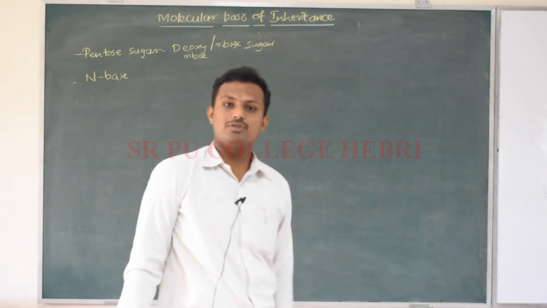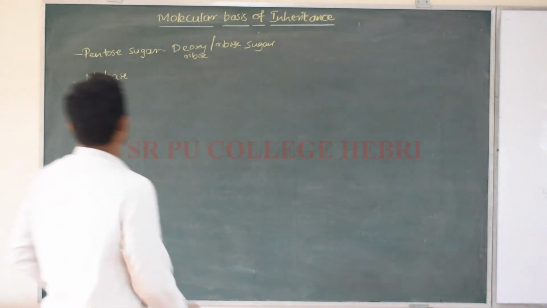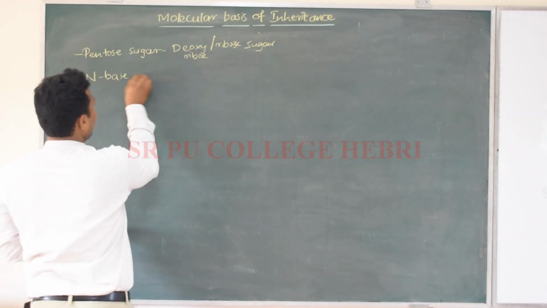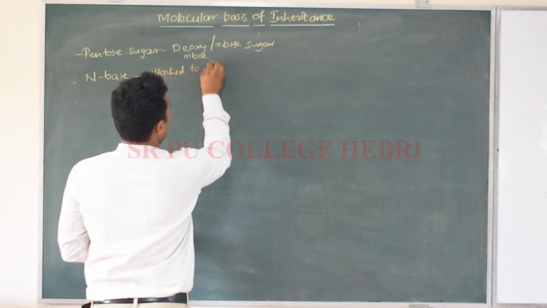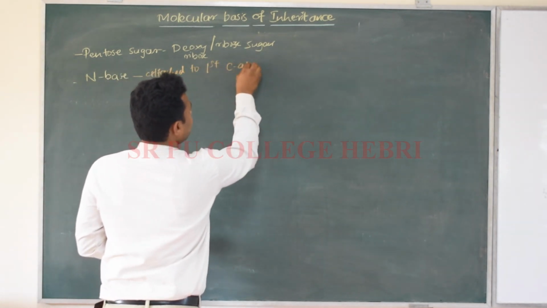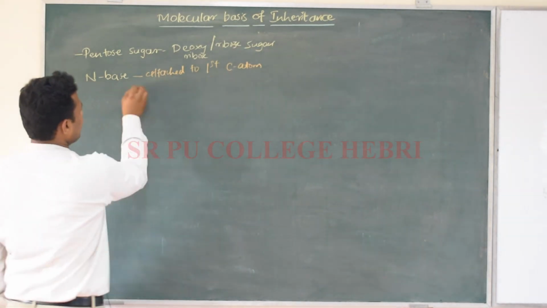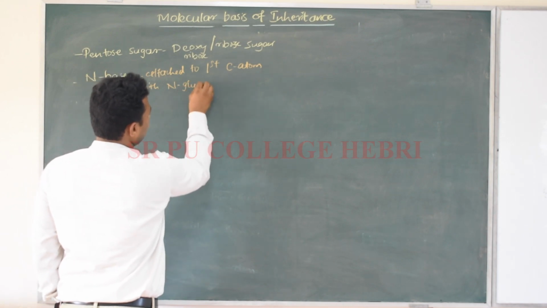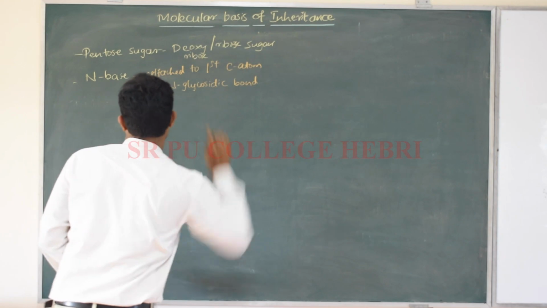These 4 nitrogen bases are divided into purines and pyrimidines, right? They are attached to the first carbon atom of the pentose sugar, right? With which bond? With N-glycosidic bond, right?